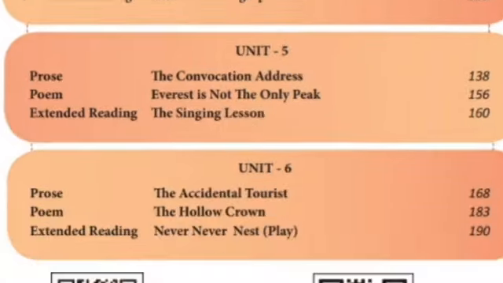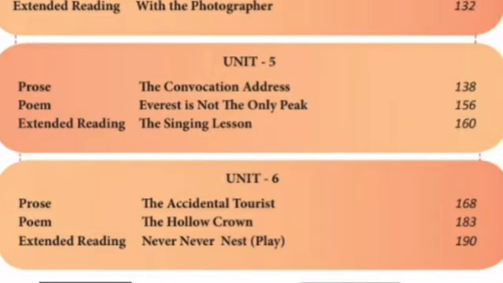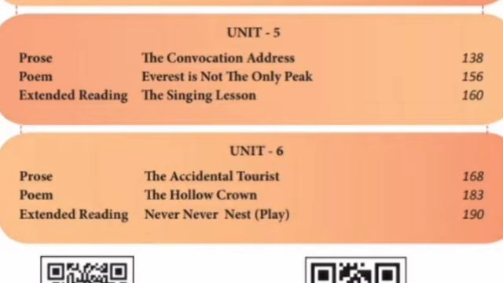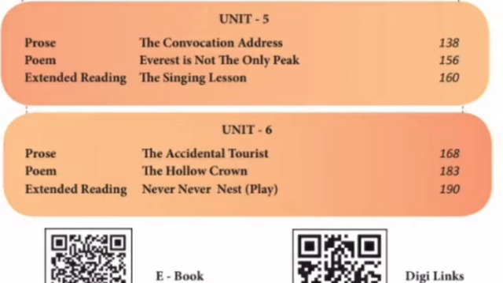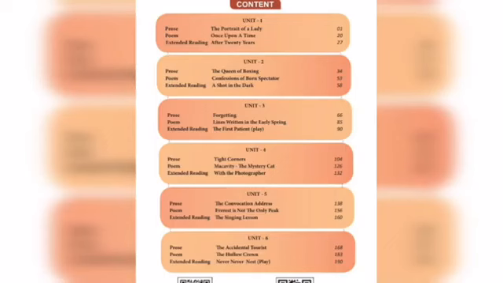Unit 5, prose, The Convocation Address. Poem, Everest Is Not the Only Peak. Supplementary, The Singing Lesson. And unit 6, prose, The Accidental Tourist. Poem, The Hollow Crown. Supplementary reader, They Never Nest. Okay, so this is the portion you have for the grade 11, right?